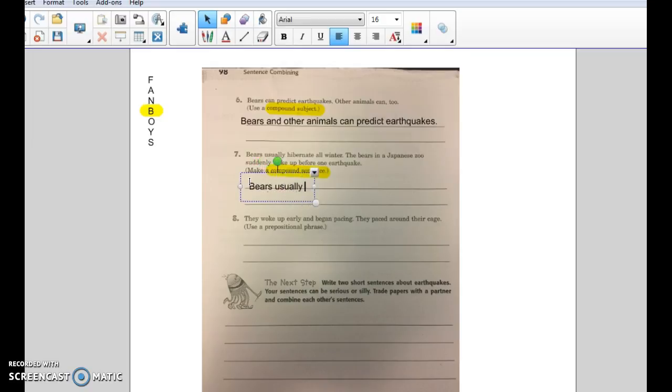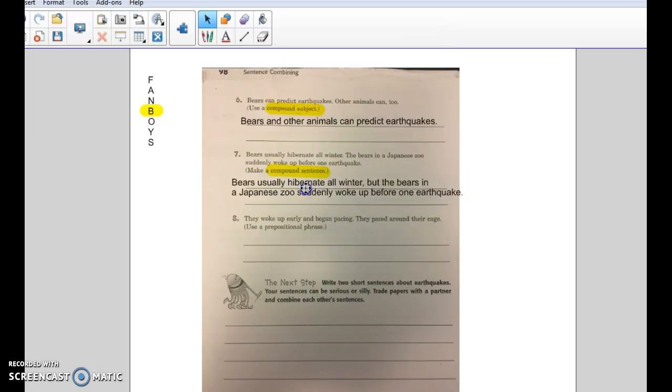Bears usually hibernate all winter, comma, but the bears in a Japanese zoo suddenly woke up before one earthquake. That's it. We have two sentences put together. We used comma conjunction. Our conjunction makes sense because it's a contrast.